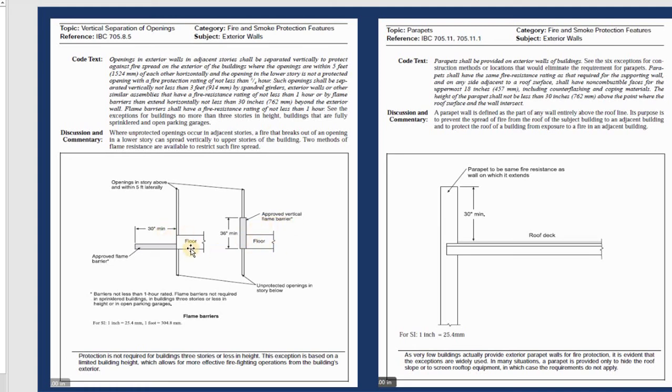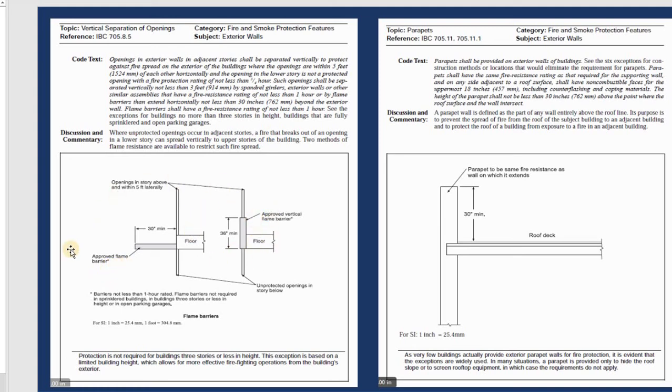This is the floor, this is the floor, and they have 36 minimum. So you need to do higher, but you cannot do less than 36 if you want to approve a vertical flame barrier. And if you do a horizontal one, for an approved flame barrier you need a minimum of 30 inches horizontal distance.